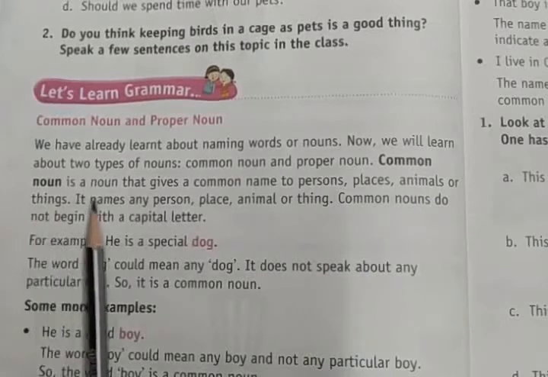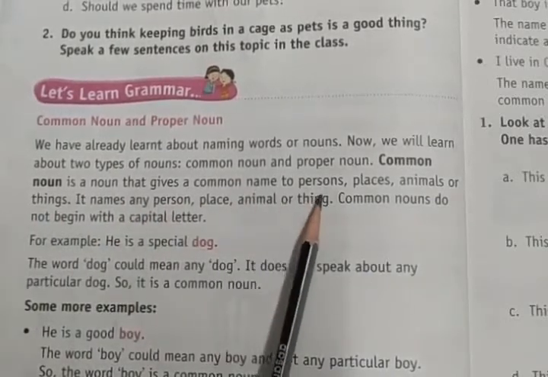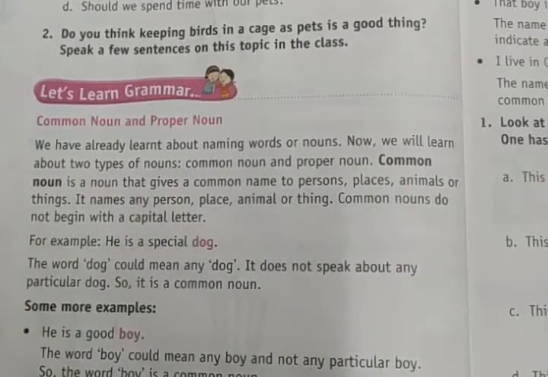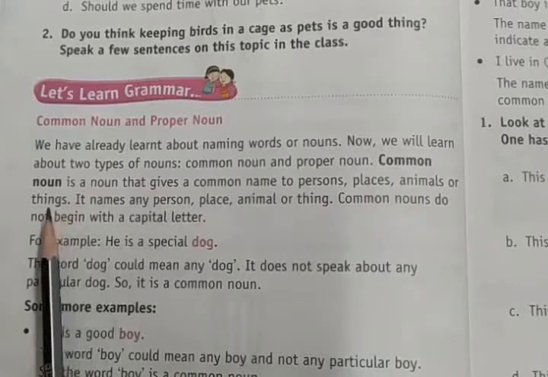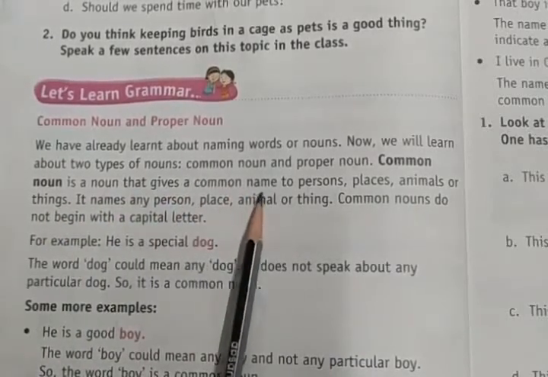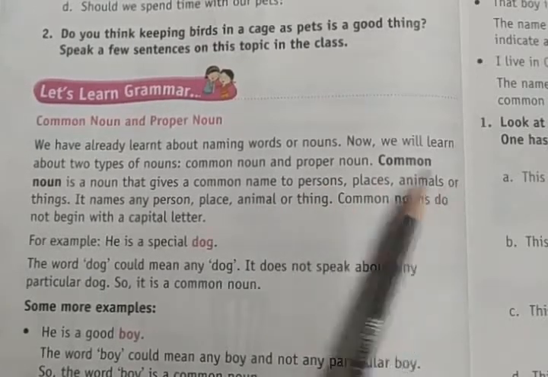Common noun is a noun that gives a common name to a person, place, animal or thing.